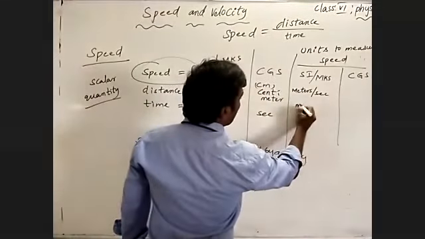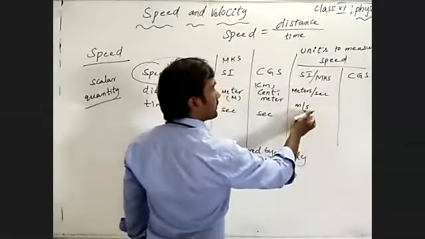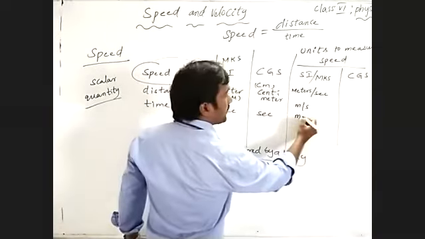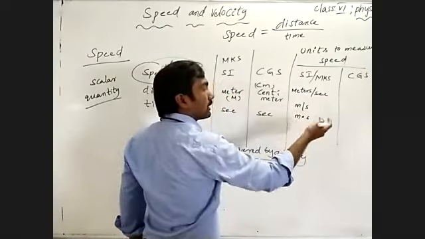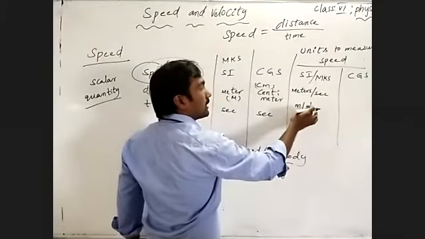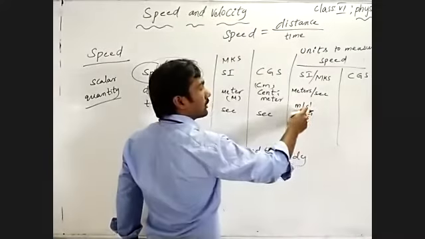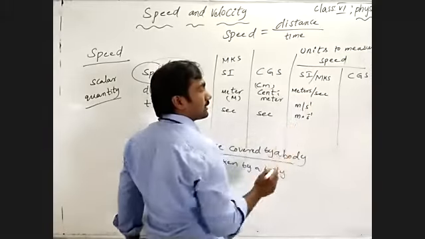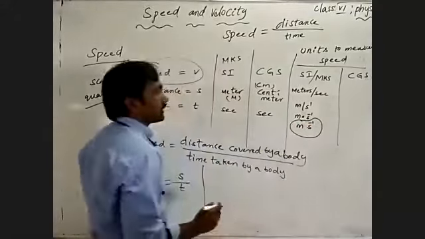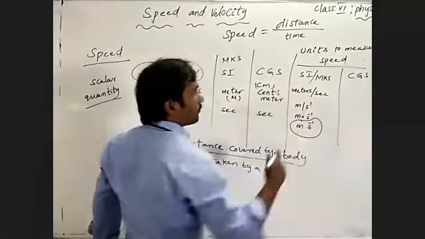So meter by second, meter per second. When you bring the denominator portion to the numerator portion, the exponent changes to the opposite sign. The denominator second has an exponent of one, so when brought to the numerator the exponent becomes minus one. So meter second inverse, or meter second to the power of -1.